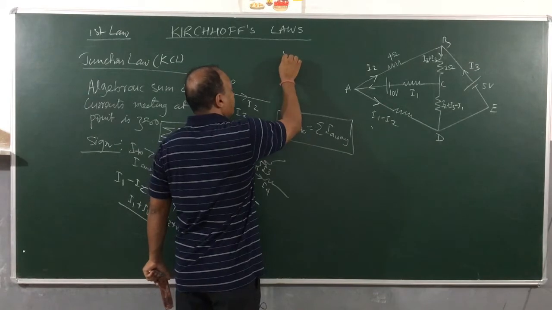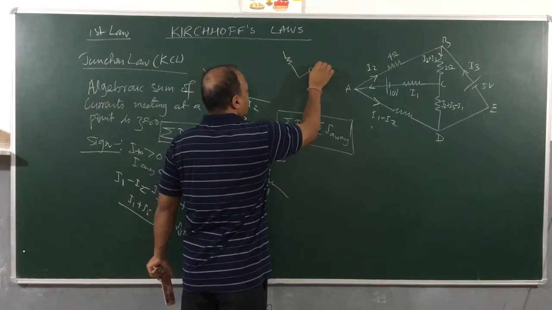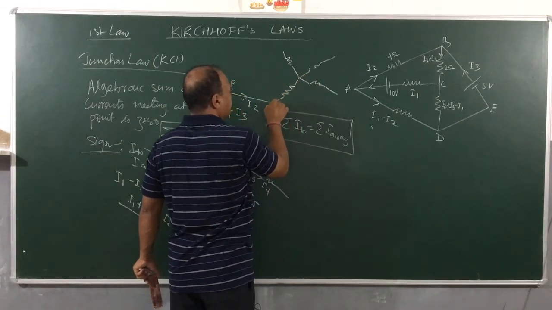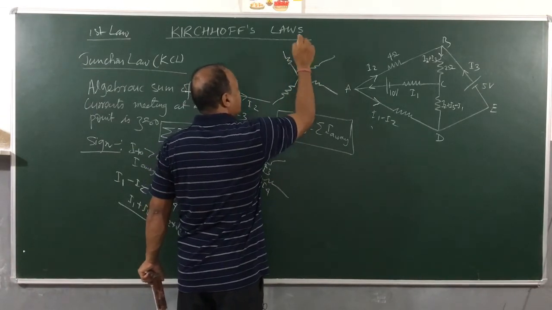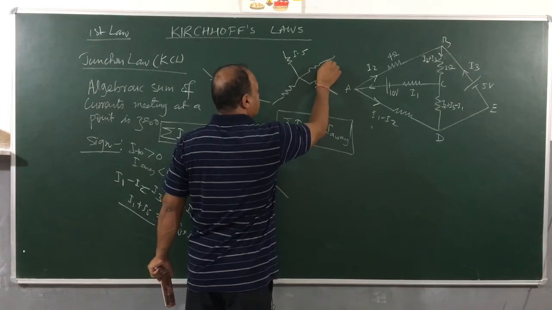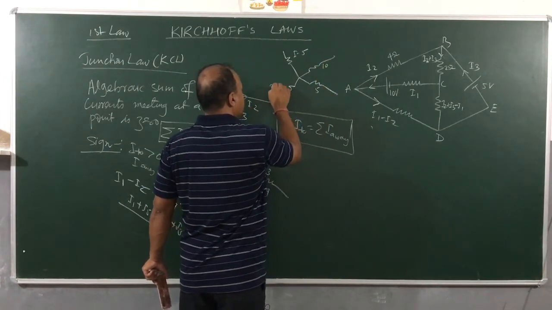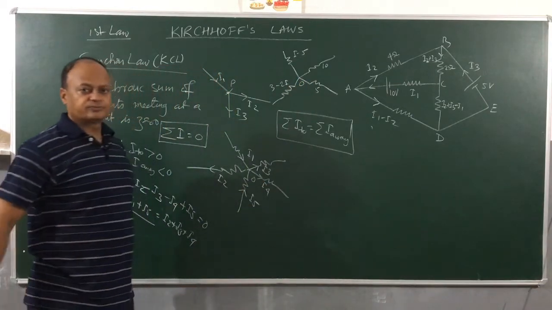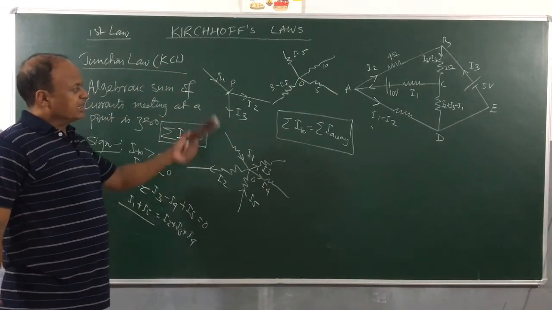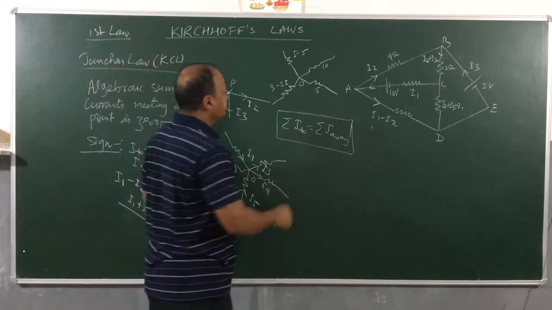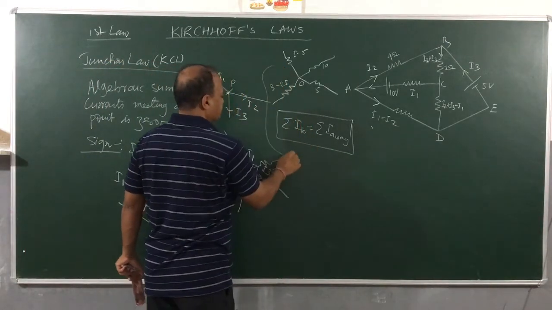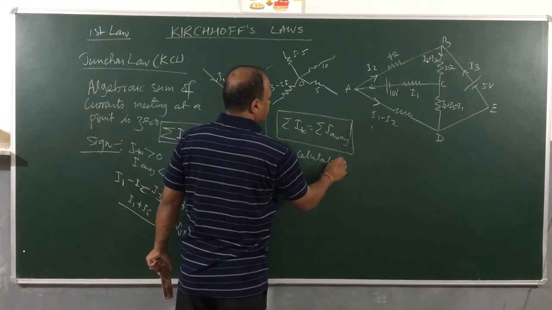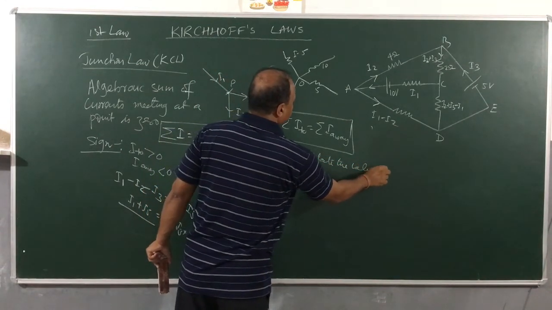Suppose I have a network of currents. This is one current, this is another current, this is yet another current. This is I minus 5, this is 10, this is 5, and this is 3 minus 2I. This is 0.2. Clear? And then we have a question here from this diagram. Calculate the value of I.